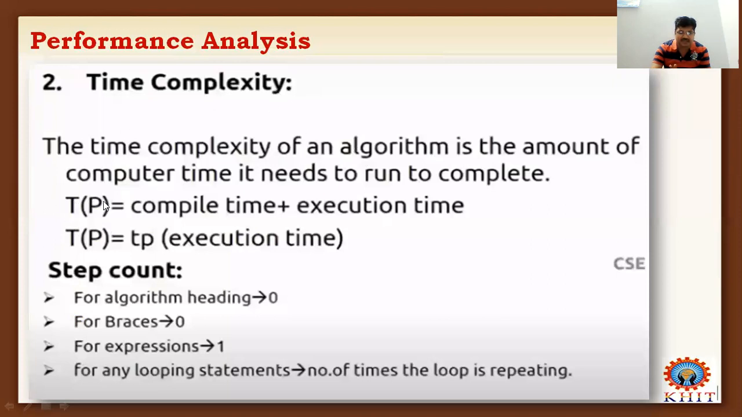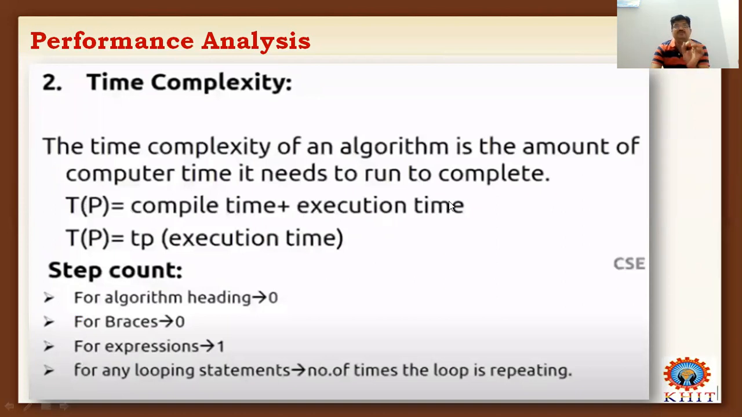Here there is a formula, T of P, that is considered as the time complexity of a program P. That is compile time plus execution time. T of P equals compile time plus execution time. That means how much time the program will require for compiling, and how much time it requires for executing. So the time complexity of a given program, T of P, equals compile time plus execution time.